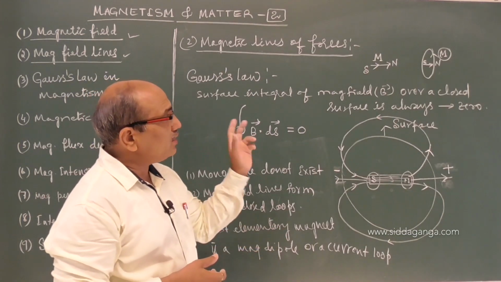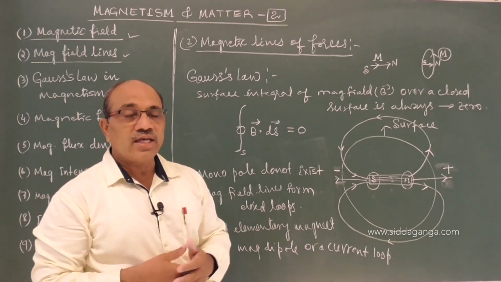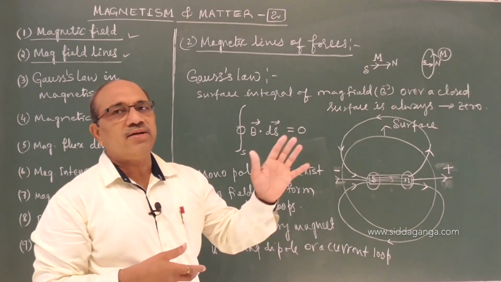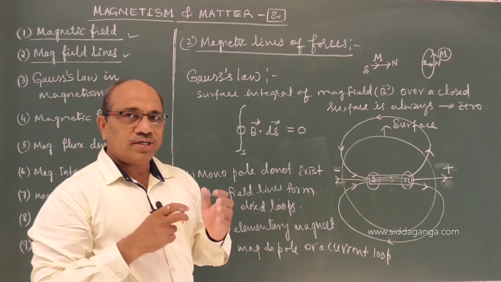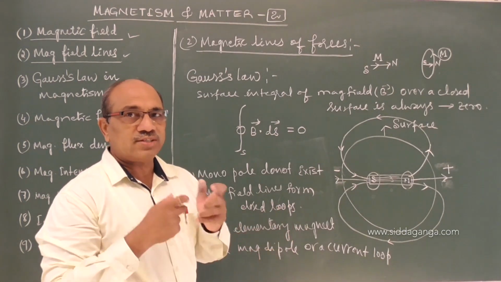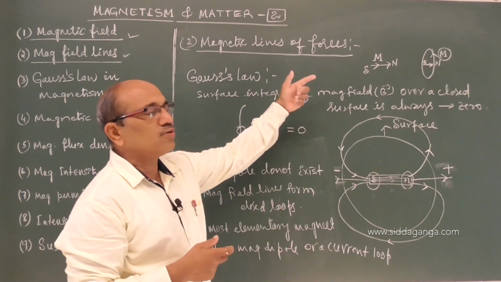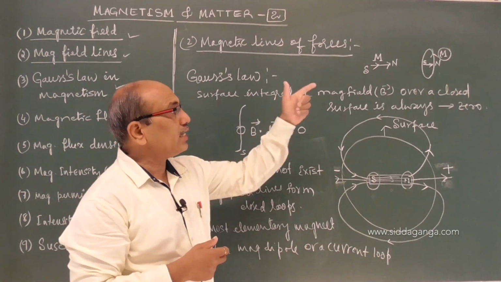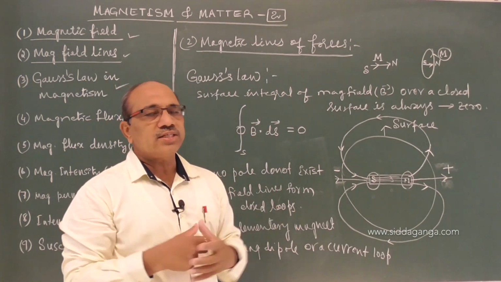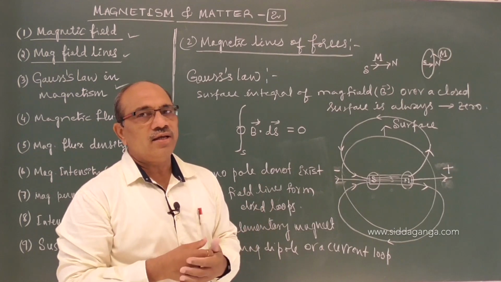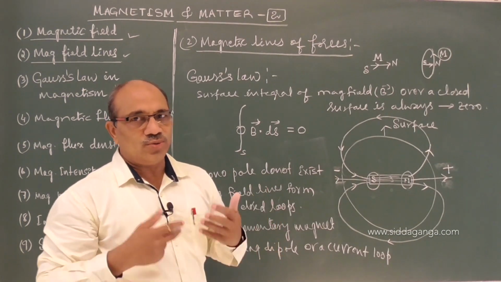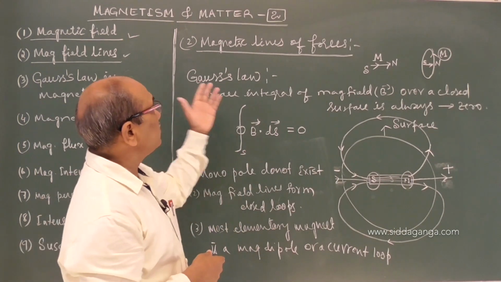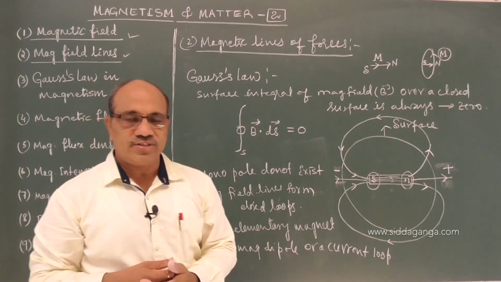A simple arrangement of those can be used to explain any magnetic phenomena. Just as we think of charge, here what is a magnet? The minimum we have to think of is a dipole or a current loop. We can arrange them in certain orders and understand any magnetic phenomena. That is the significance of Gauss law in magnetism.